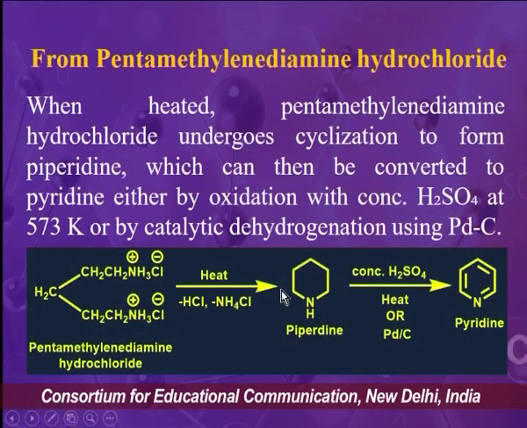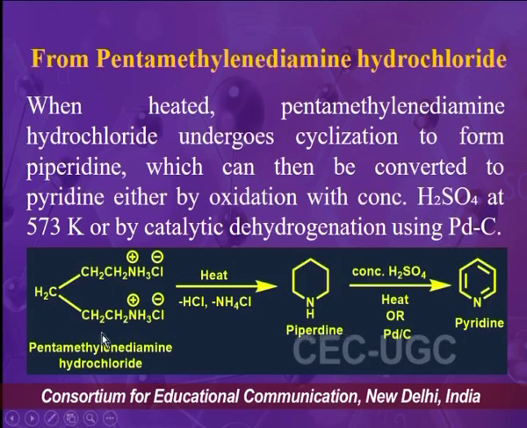The second synthesis for the pyridine molecule is the synthesis from pentamethylene diamine hydrochloride. When pentamethylene diamine hydrochloride is heated, it undergoes cyclization to form piperidine, which can then be converted to pyridine either by oxidation with concentrated H2SO4 at 573 Kelvin, or by using a catalytic dehydrogenation reagent like palladium on charcoal.